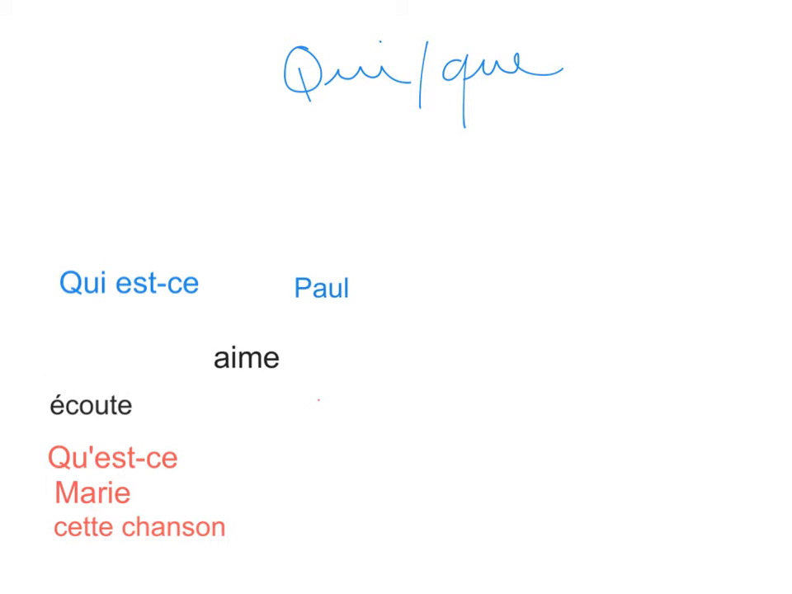Paul aime Marie. Paul loves Mary. In this sentence, Paul is a person. Paul is also a grammatical subject. Aime is a grammatical verb, and Marie is a person, but Marie is what we call a grammatical object. Okay?